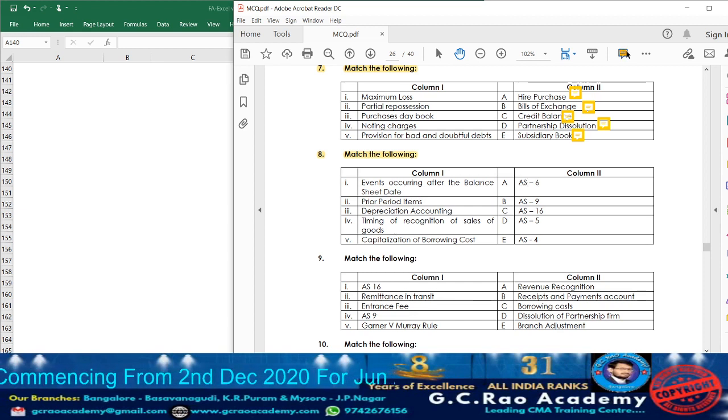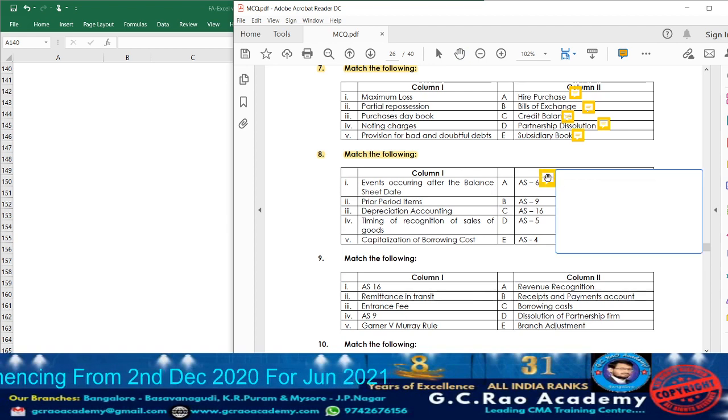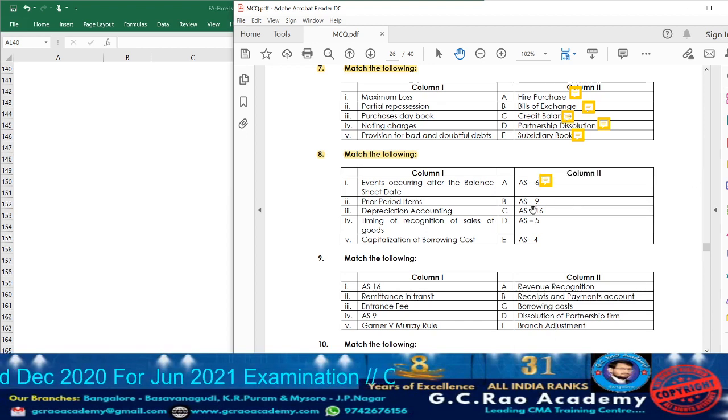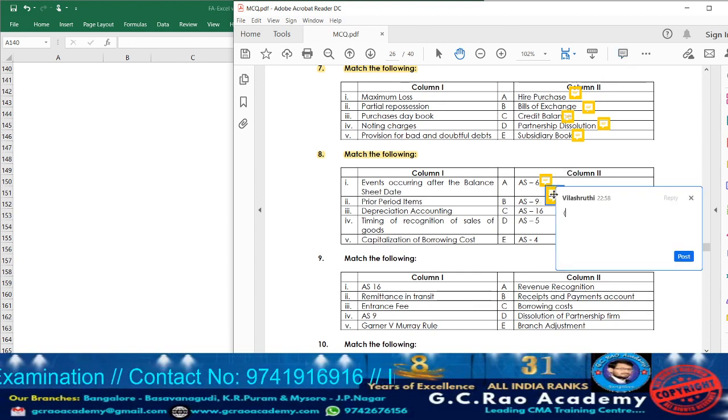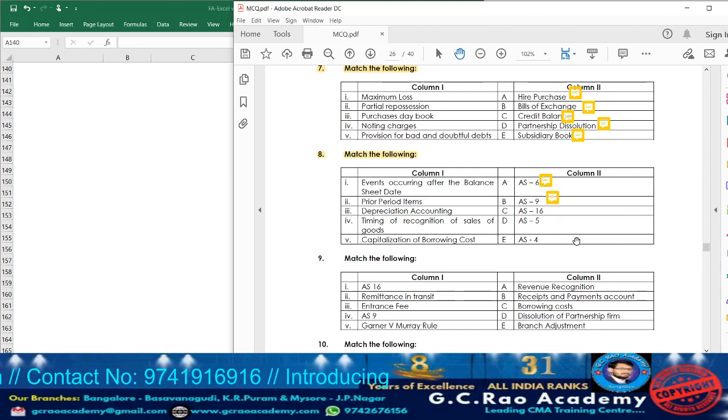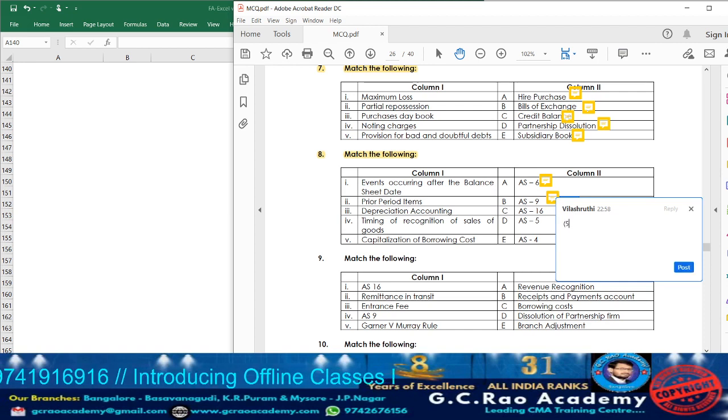Okay, AS6 is what? Depreciation accounting. So accordingly, beside AS6, write down point number 3. Next, AS9, what? Revenue recognition. They have given timing of recognition of sale of goods. So accordingly, against that, write down point number 4. Next, AS16, borrowing cost. So accordingly, write down point number 5.